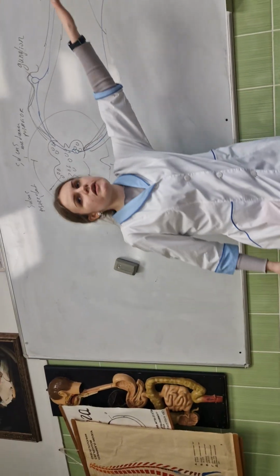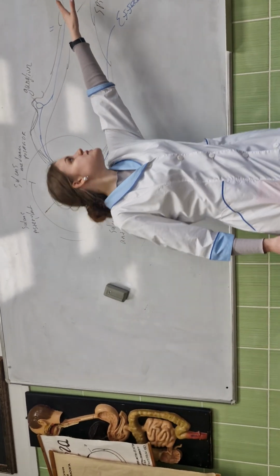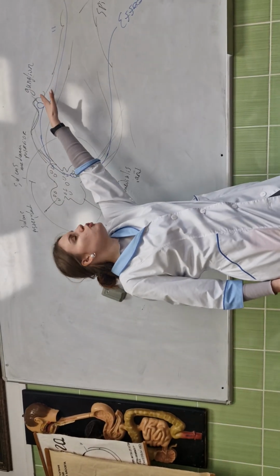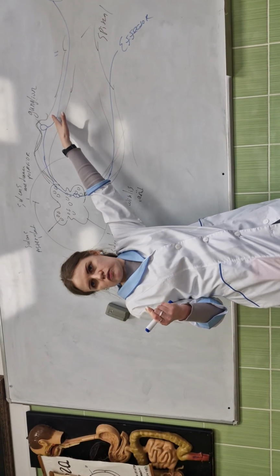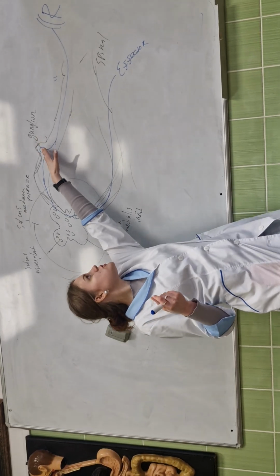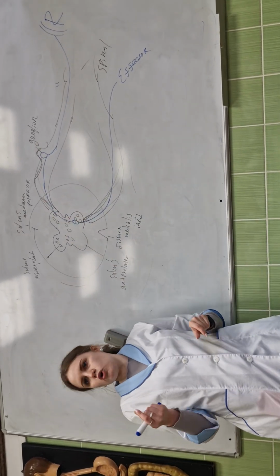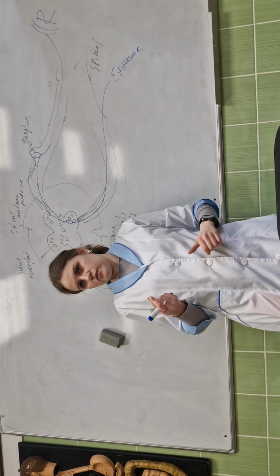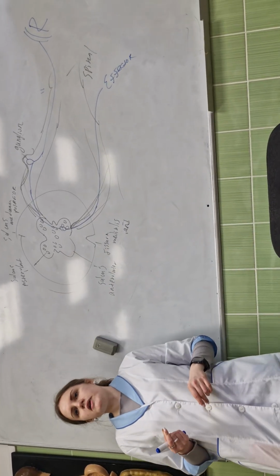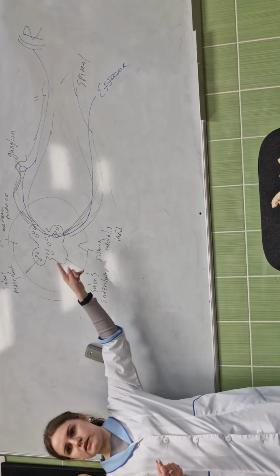Synapse. We have a receptor, the impulse goes along the afferent sensitive neuron, then to the motor neuron, and then to the effector. This is a reflex arc with two neurons.